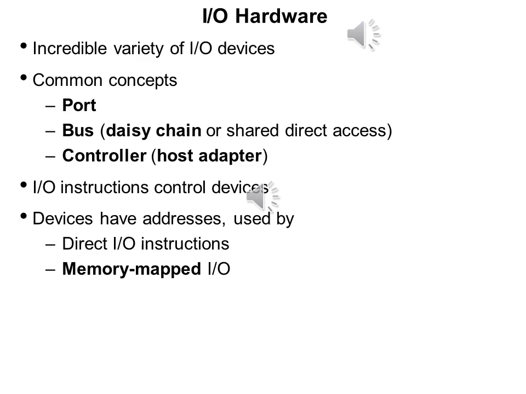The common concepts are port, bus, and controller. You are aware of what a port is. Bus means, how many types of buses are there: control bus, address bus, clock bus. These are some terms which are used in the I/O hardware system. You are also aware of direct I/O and memory-mapped I/O. These are some topics which are discussed here in I/O management.